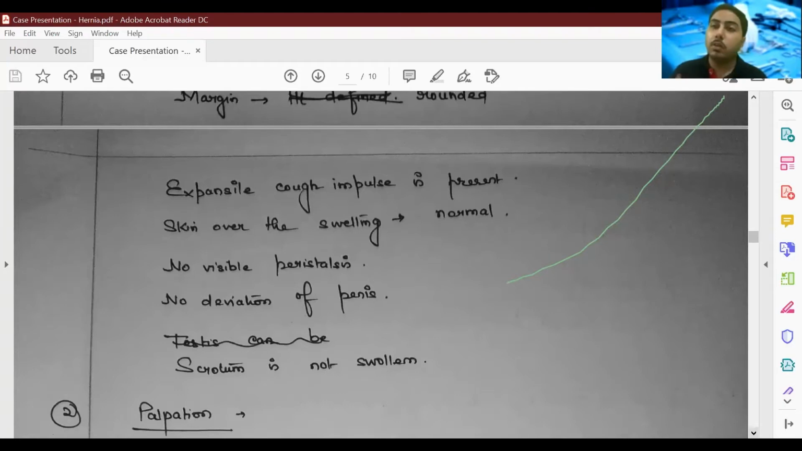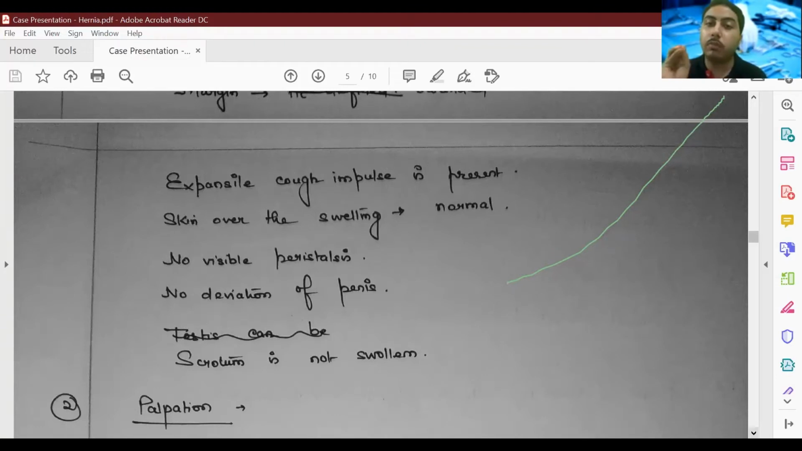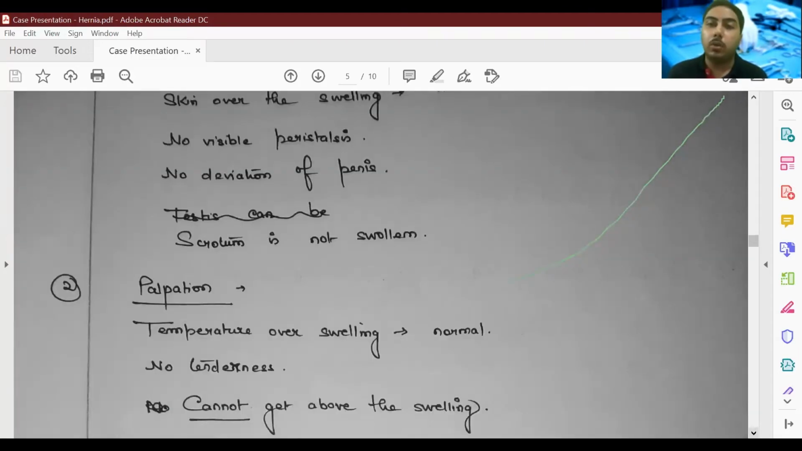This was done even before the corona pandemic, and now it's more important that the patient does not cough directly on your face. So the patient should turn away his or her face and then cough, and you should look at the swelling, whether it's bulging when the patient is coughing or not. Skin over the swelling, no visible peristalsis, and no deviation of penis.